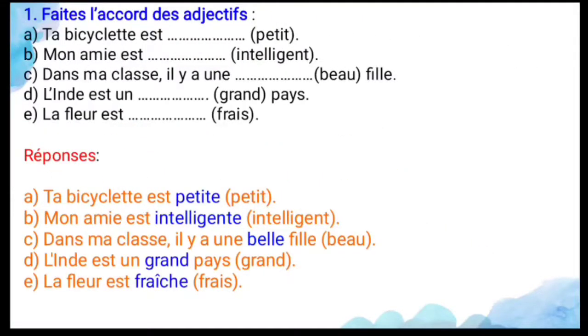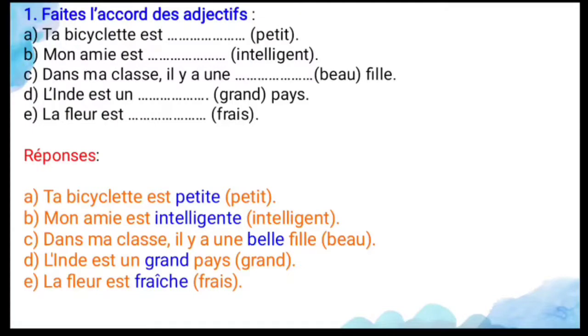Let us move to the exercise. You have two exercises on these adjectives. So the first one is: ta bicyclette est dash, petit. It's an adjective. So here the bicycle is a noun, it's a feminine noun. For that you can add e only. So petite, ta bicyclette est petite. And that means your bicycle is small.